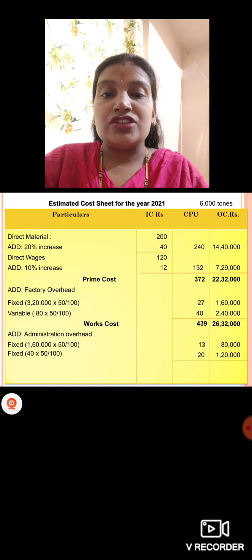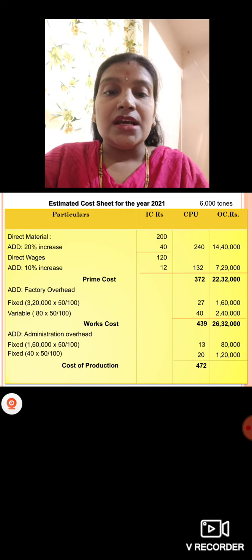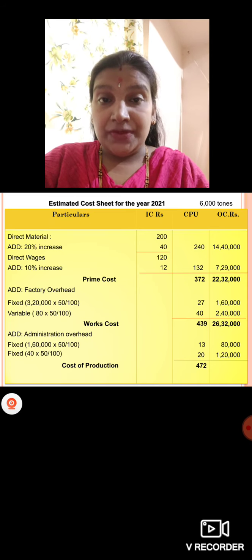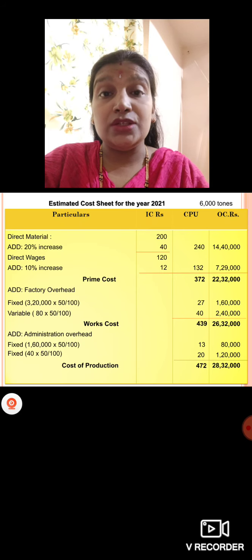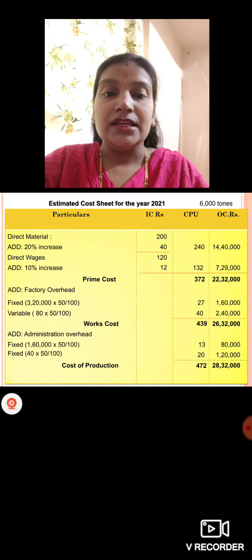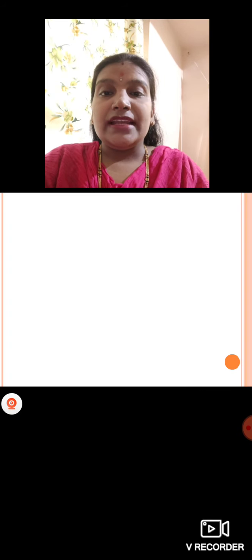So how much we have cost of production now? It is 472 cost per unit and 28,32,000 total cost we are having. Into 6,000 you'll get it as 28,32,000.